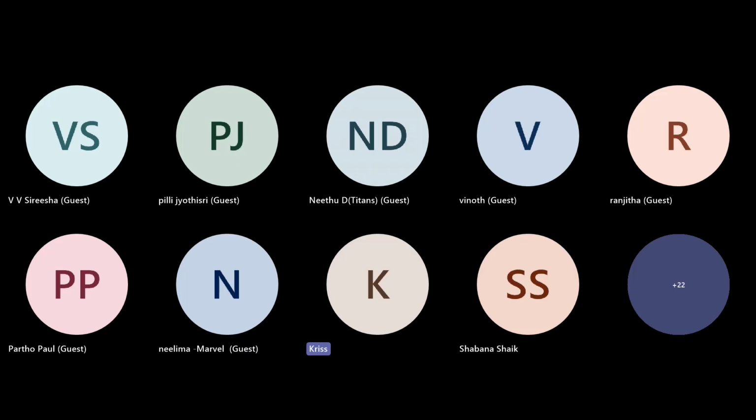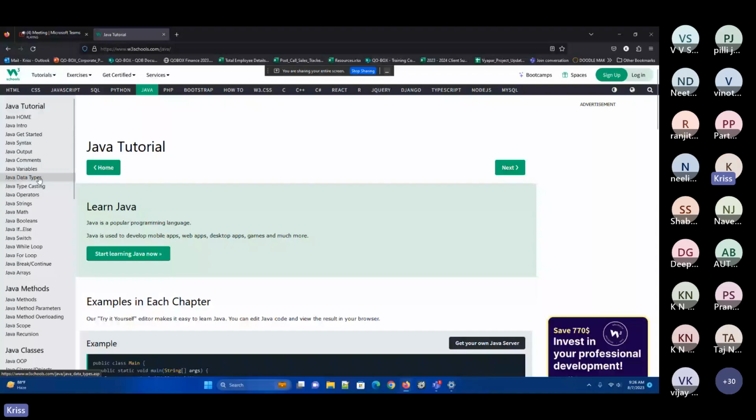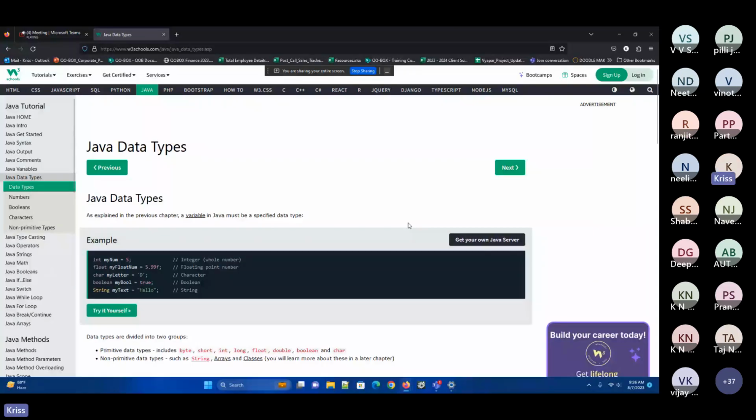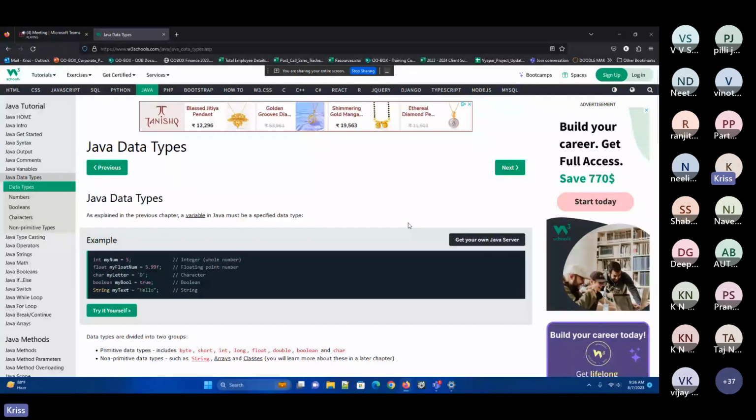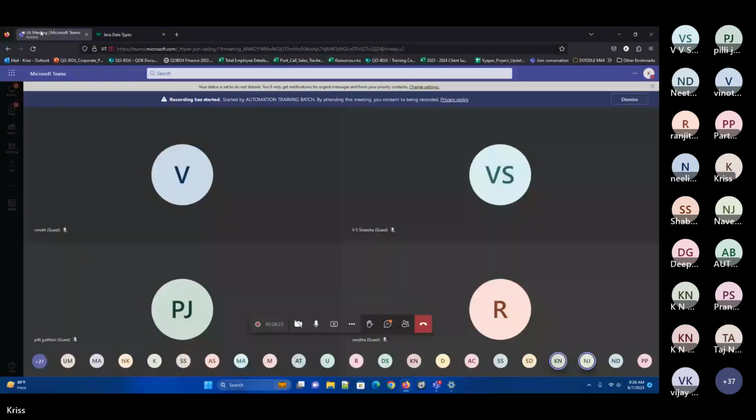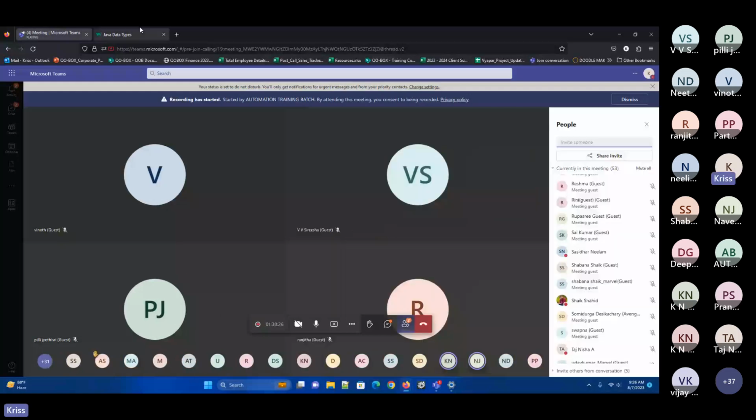We planned for today, and let's try it out and then see. So first of all, data type. If you know the answer, please raise your hands. I don't want the group answers, so raise your hand so that I can call and then I ask. So what is data type? Or what are the data types in Java?